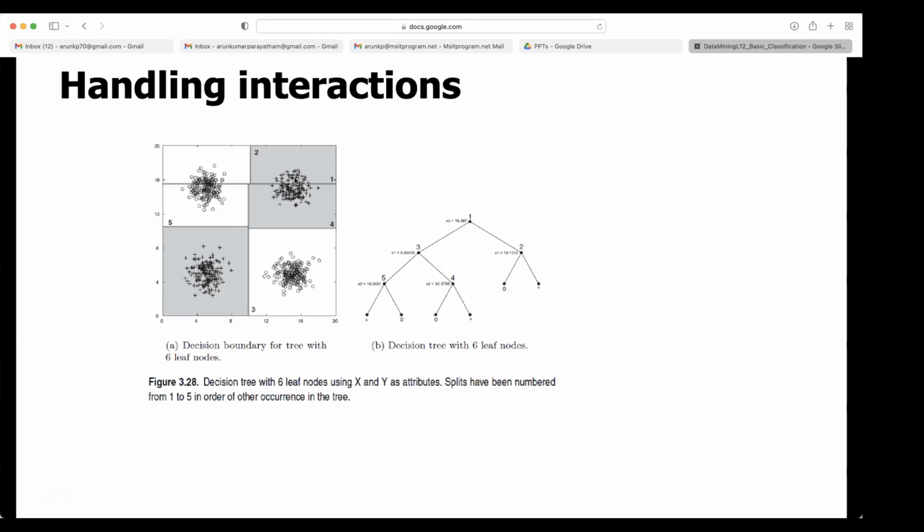Simply, we formulated 2 conditions, right? If one is low and the other one is high, then you are getting this. So you can actually capture this information with not this big a tree, even a smaller tree, but that is not possible because we are using the greedy condition. We are not using the interaction between attributes.